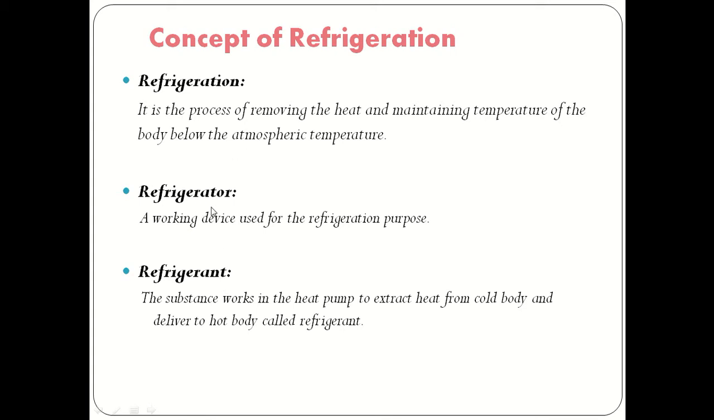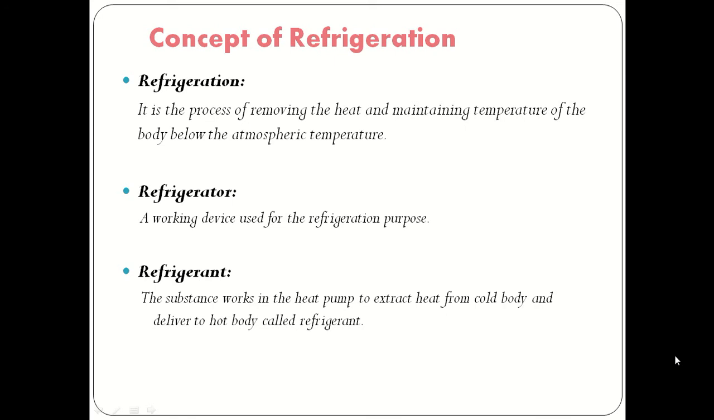So in the refrigerator, a working substance is used. The substance works in the heat pump to extract the heat from the cold body and deliver it to the hot body, called the refrigerator. That means the substance moves in a cycle in the refrigerator, and in some part it absorbs the heat from the cold body and delivers the heat to the hot body. That substance is called a refrigerant.